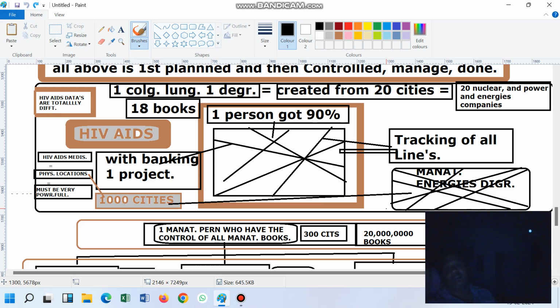But in front of the world this number is totally different. They are telling that a few lakhs of people are dying, but in real numbers it might be 50 crore. But we can't say that 100%.